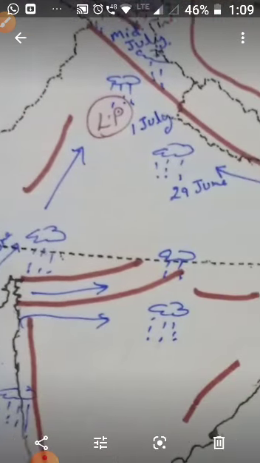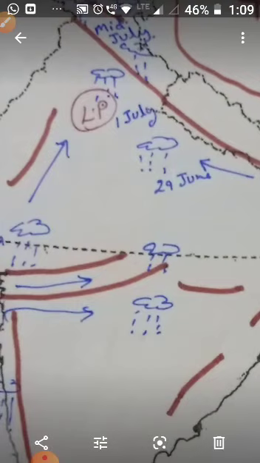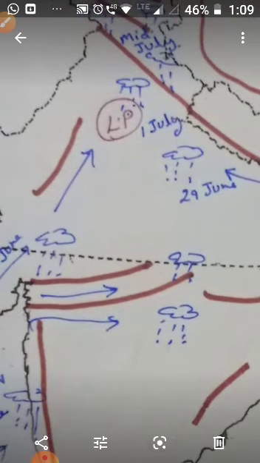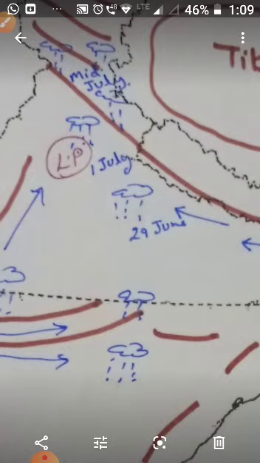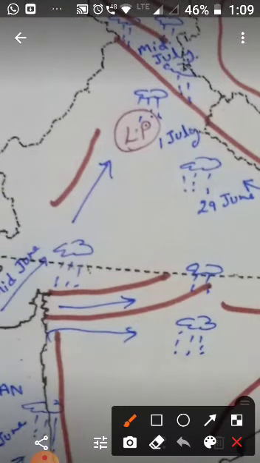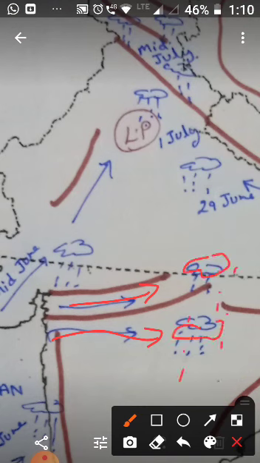These winds run parallel to the Aravalli. You can see this is the direction of the wind. And one branch moves in central India and brings rainfall in parts of Madhya Pradesh. Children, maximum rainfall occurs on this west coast, and this is because of the high Western Ghats.